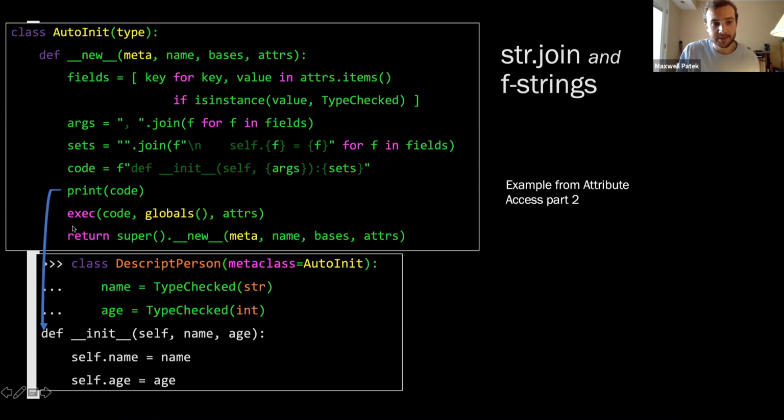And what this did was it made it so that when you define the class, it automatically constructs the string and executes it as if we had written it, even though we didn't. So this is an example of code generation where we're not outputting the code that's generated, we're executing the code that's generated on the fly.